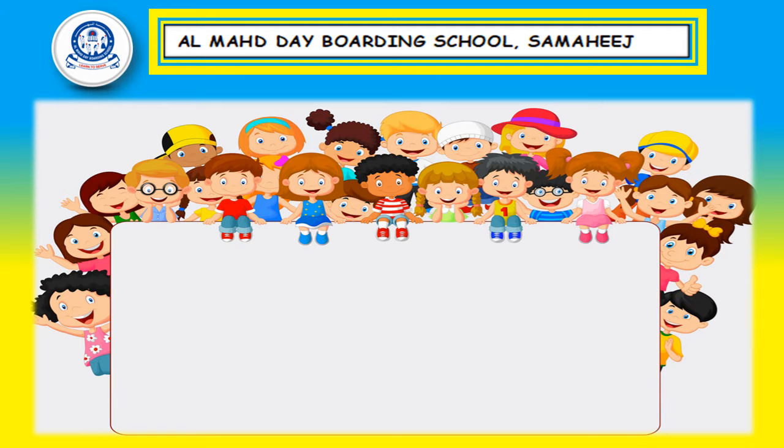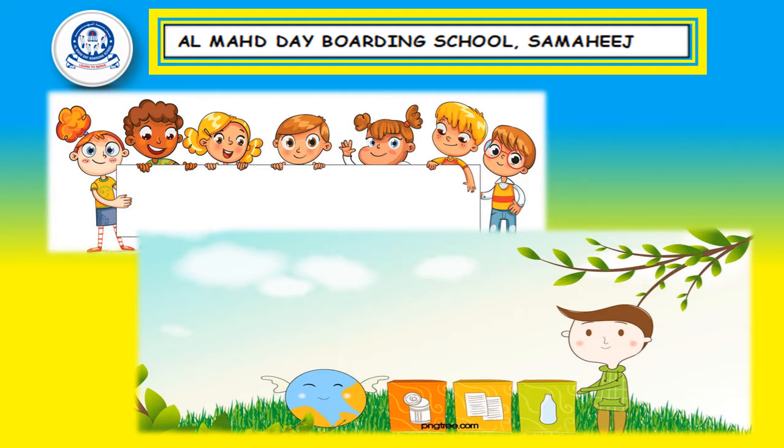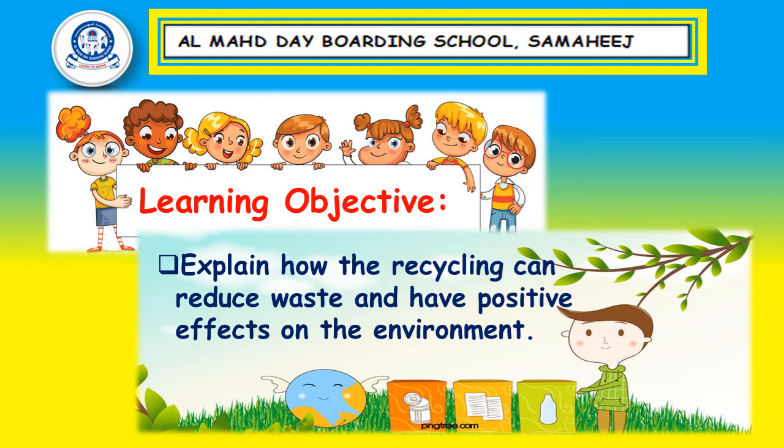Today, we're going to learn about Lesson 2.7, Waste and Recycling. On your student book, it is on pages 36 to 37. The learning objective of this lesson is to explain how recycling can reduce waste and have positive effects on the environment. So at the end of this lesson, you will be able to explain how recycling can reduce waste and have positive effects on the environment.